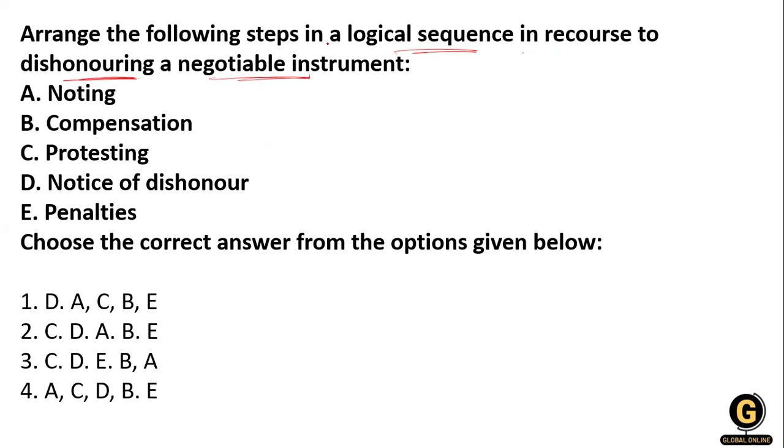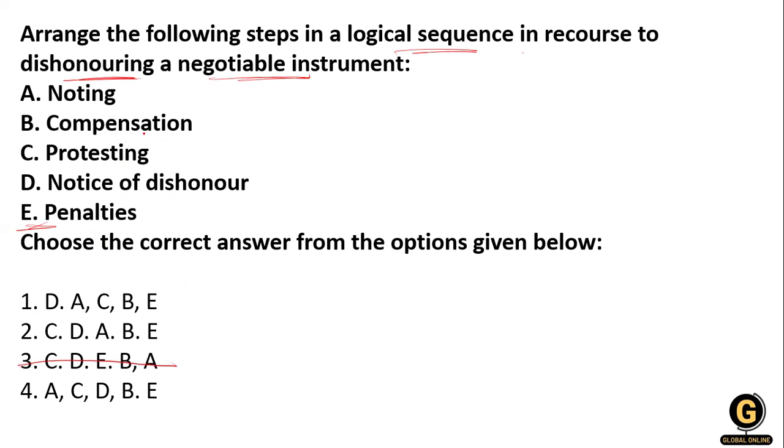The steps given are noting, compensation, protesting, notice of dishonor, and the penalty. After doing everything, you have to pay the penalty, so option E is over here and option number 3 is going to be cut.